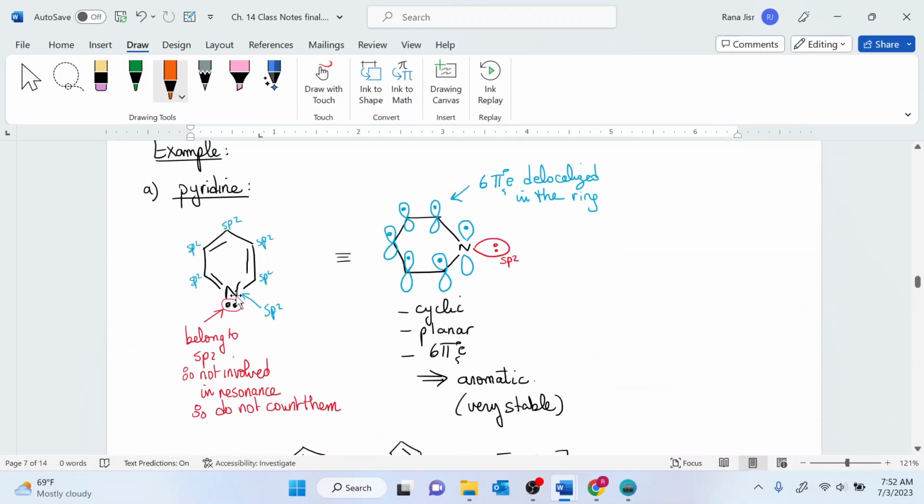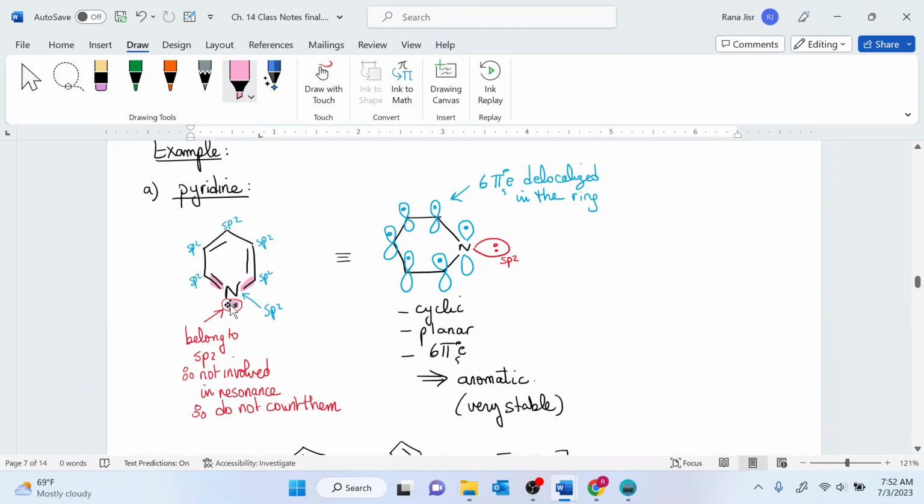Let's have an example in there. All the carbons and the nitrogen are sp2 hybridized. The nitrogen is sp2 hybridized because the nitrogen has 1, 2, and 3 groups around it. So it has 3 groups around it. It's an sp2 hybridization in there.